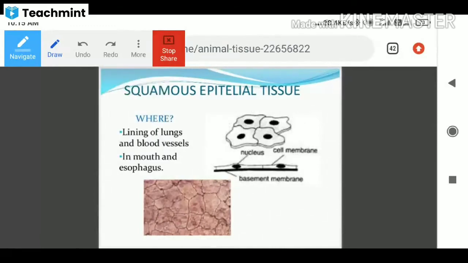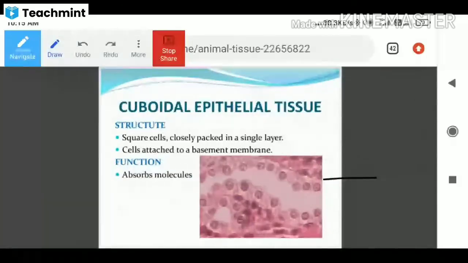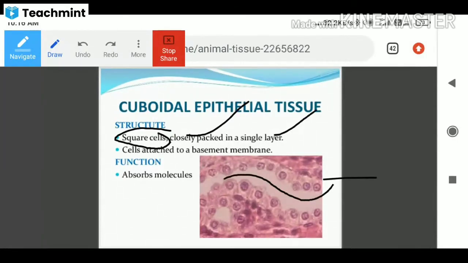Okay. So then we will see another slide. Another type: this is the cuboidal epithelial tissue. See the structure. Square-shaped cells will be present. Here, see how the cells appear. Square type of cells will be present, closely packed in a single layer only. See, this is the single layer, and in that the cuboidal cells will be identified.